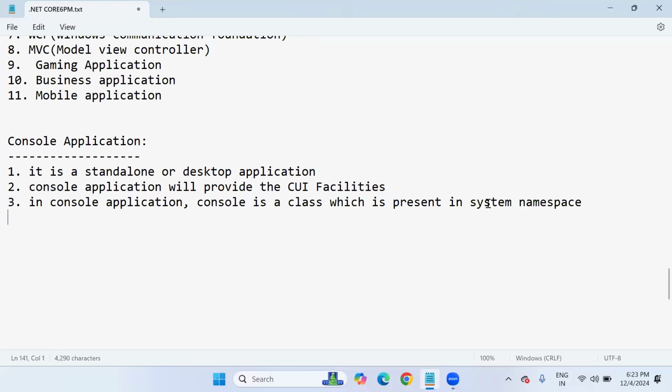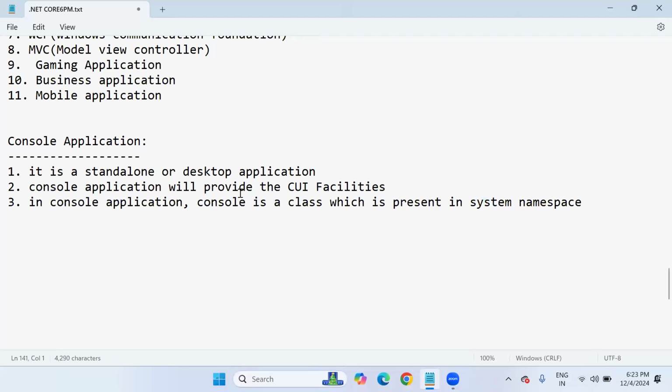So this class is always present in the system library. While working with console application, on the top of the program you have to use this system namespace or library, just like how C and C++ programmers import header files on the top, like include std. We have to use this system library always.